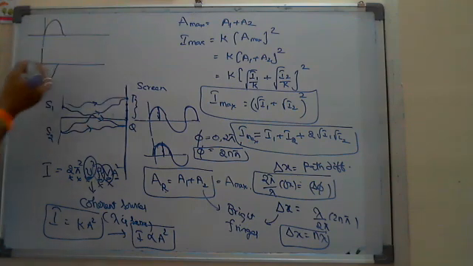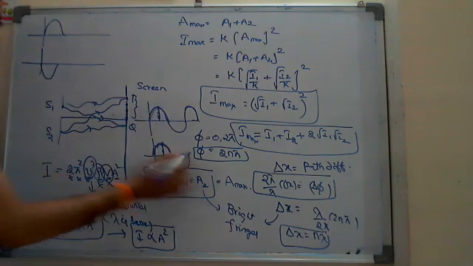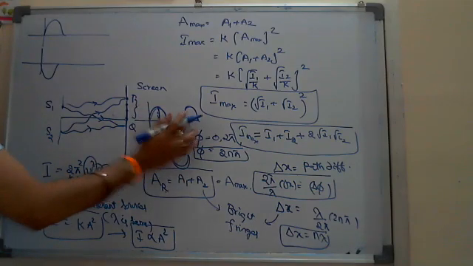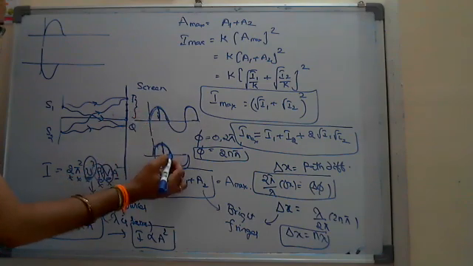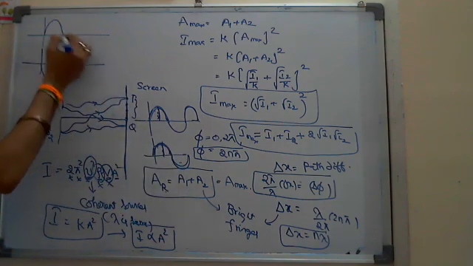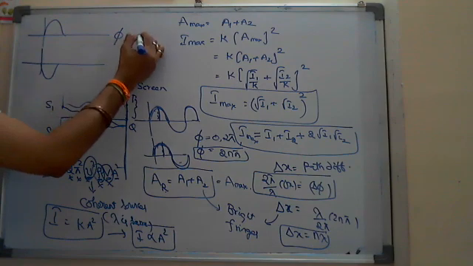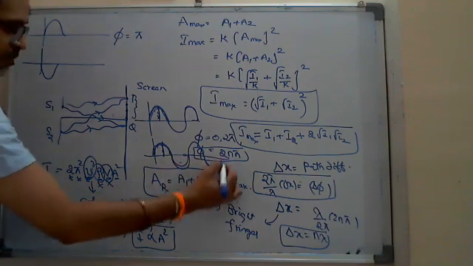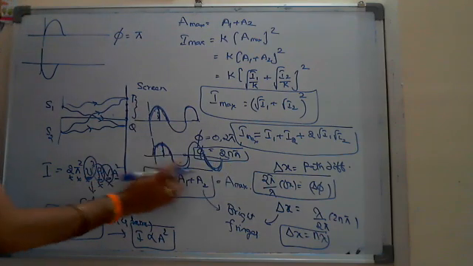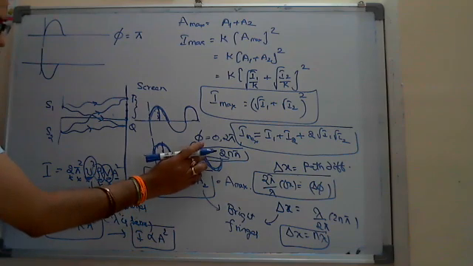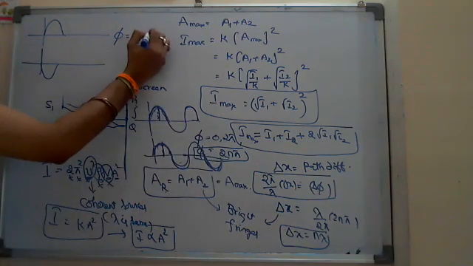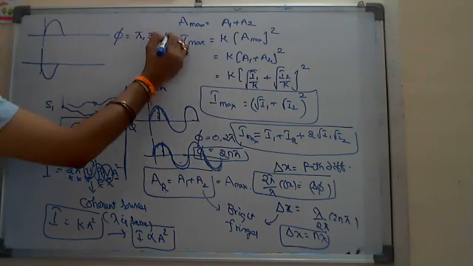Okay, crest joining with the trough: if you see the phase difference, the angle difference will be 2 pi if it completes a full wave. If just a half wave is completed, the phase difference between them is pi. That's why if a crest joins with a trough, the phase difference is pi, or this crest is joining with another trough here. Another trough means 2 pi already completed and pi completed, total 3 pi, while joining the crest with another trough. So this is another possibility, 3 pi, and so on, you can say 5 pi.